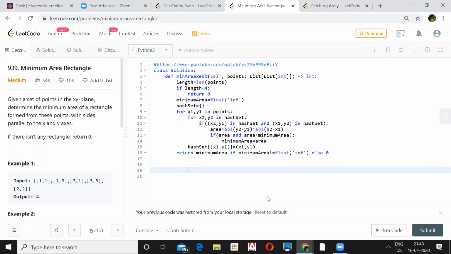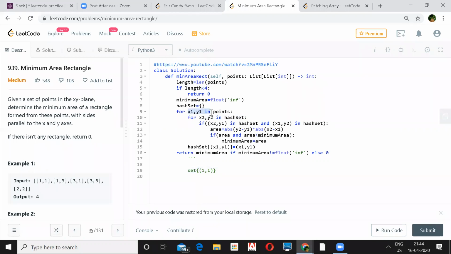Sure. Let's say this is the set. So I'll go through 1, 1. It's not there, so you put it in the set. 1, 1 I put, right? Okay. So next it will go for the next point, 1, 3.